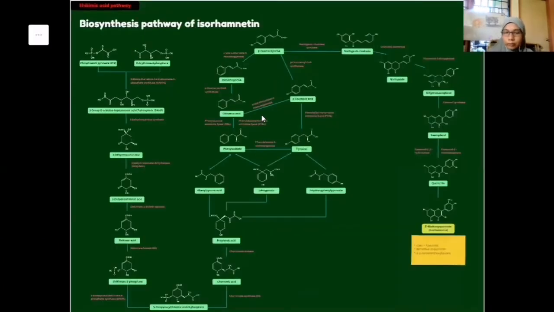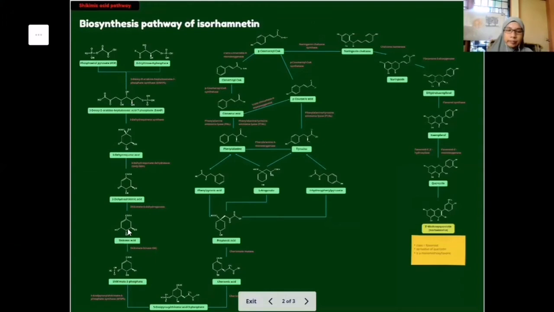Isoramnetin or 3'-methoxyquercetin is a flavonoid, specifically a monomethoxyflavone. If you compare these two structures, quercetin and isoramnetin, there is a methoxy group attached to carbon number 3' in isoramnetin, whereas in quercetin there is no methoxy group. Quercetin is also biosynthetically produced from the shikimic acid pathway.